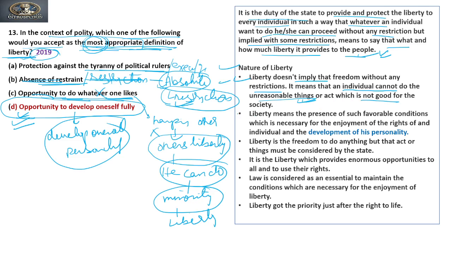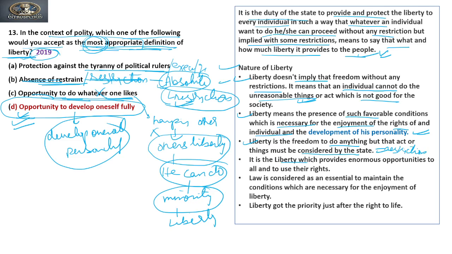Is it clear? So liberty means the presence of such favorable conditions which are necessary for the enjoyment of rights of an individual and the development of his personality. Liberty is a freedom to do anything, but that act must be considered by the state. It means it comes with a restriction. It means the state has a power to put restrictions on the enjoyment of liberty.